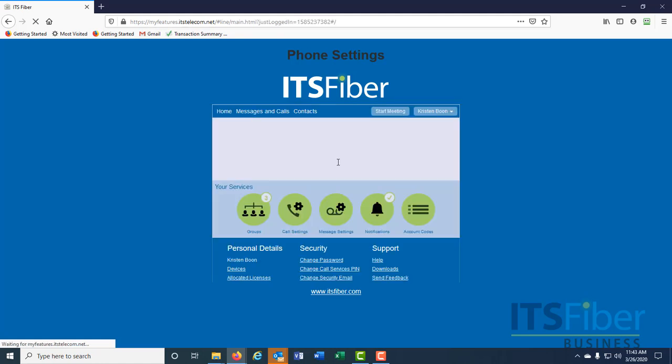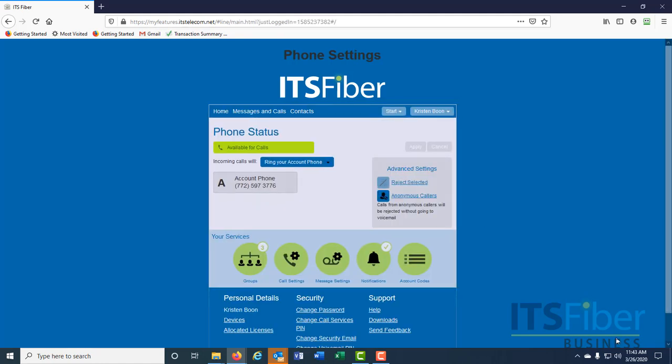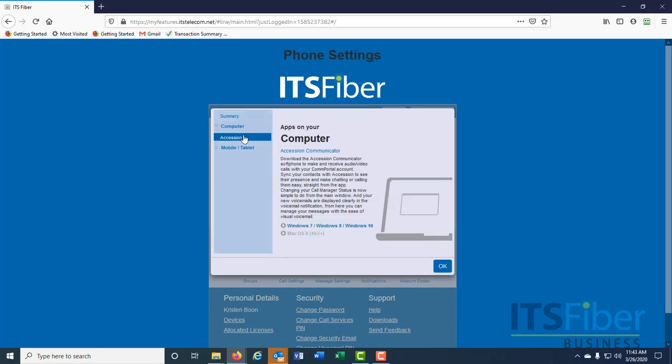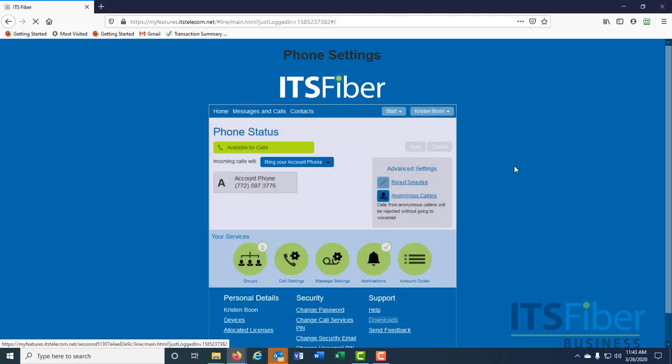Once logged in, go to Downloads, View Apps, and choose the correct version of the application for the device you are installing it on. This step will download the app to your computer, and you will need to run it from your Downloads folder.